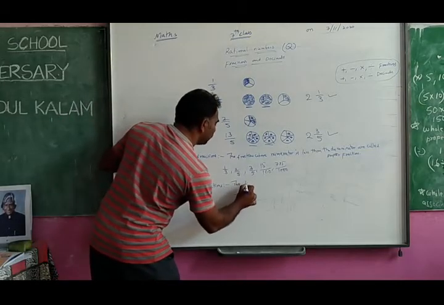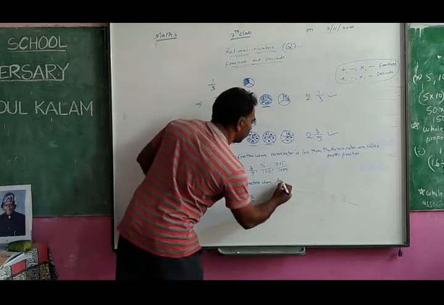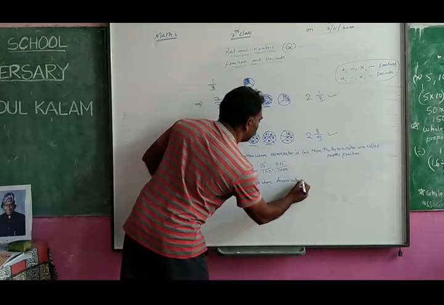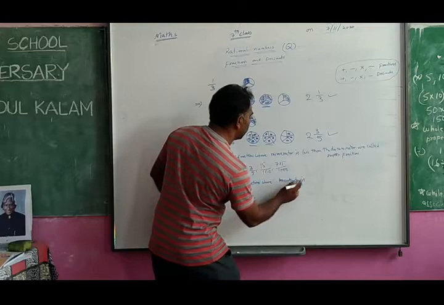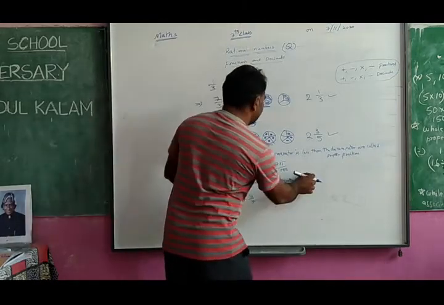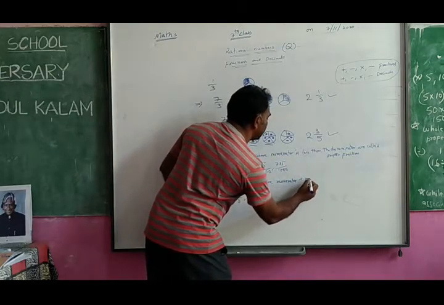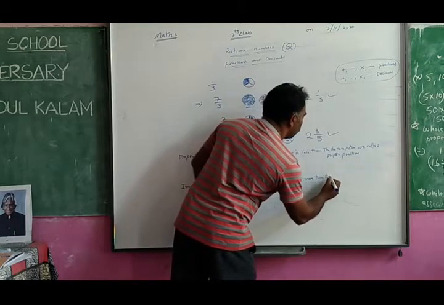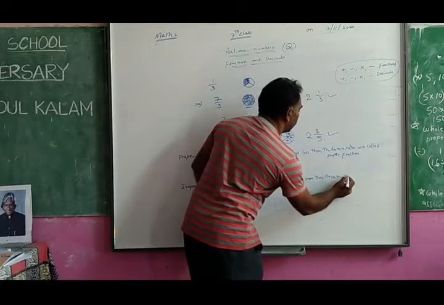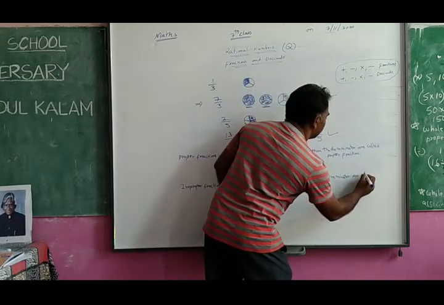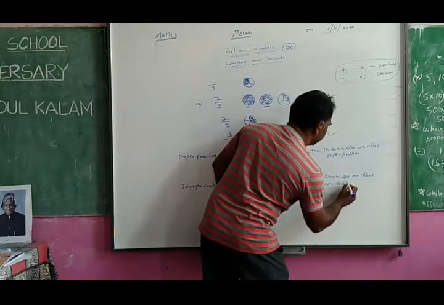The fractions where the numerator is more than the denominator are called improper fractions.